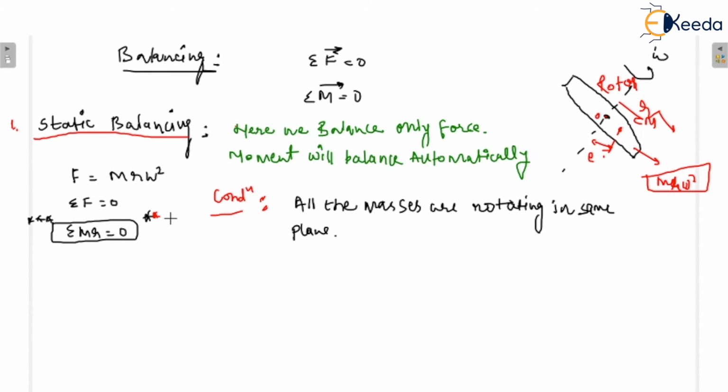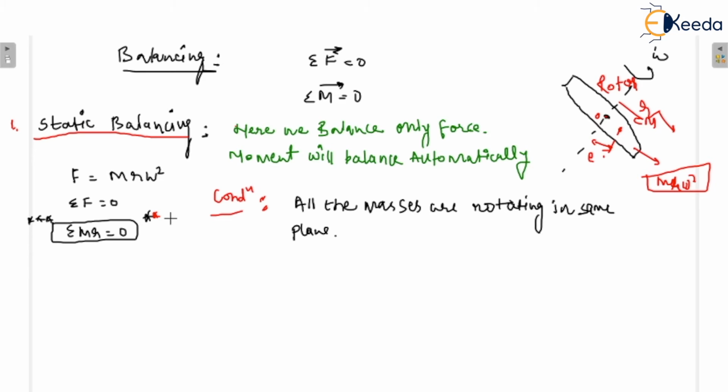In static balancing, we only balance forces. Moment will balance automatically. So you need to learn this statement also, because if there are theoretical questions, they may ask you multiple choice questions on the basis of theory. Okay. So what is the condition for static balancing? All the masses are rotating in the same plane. We will see that the rotating masses can be in different planes also, but when we talk about static balancing, all the masses are rotating in the same plane.